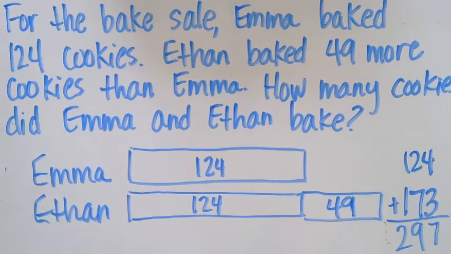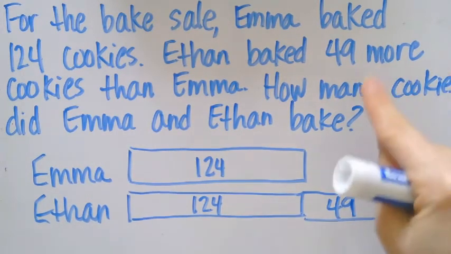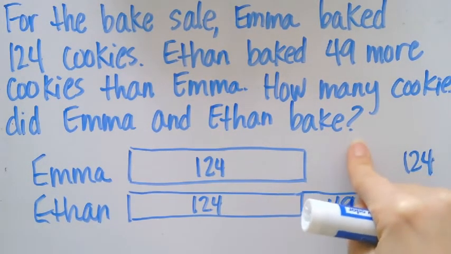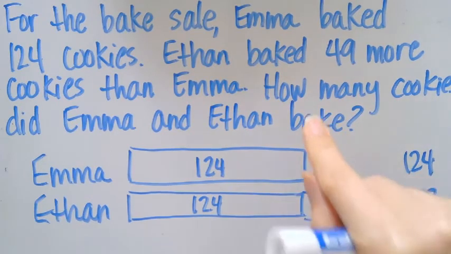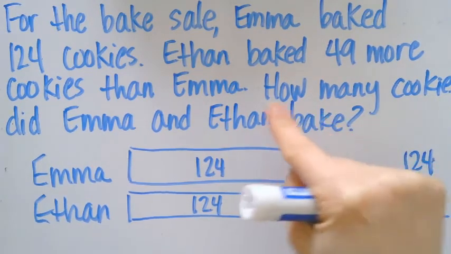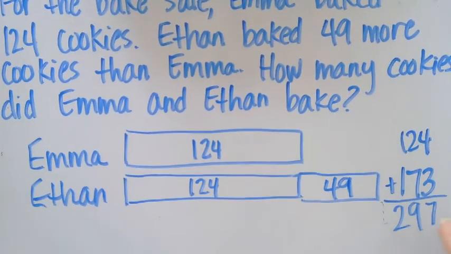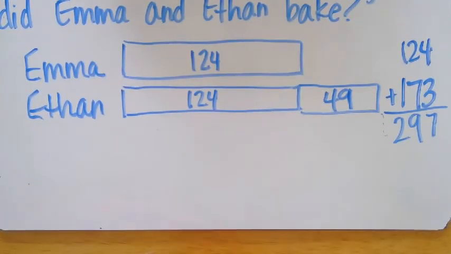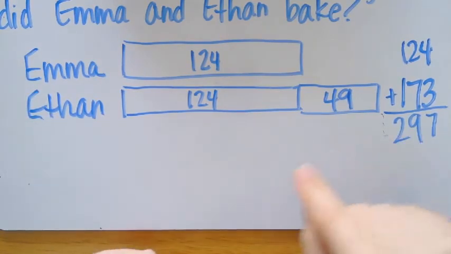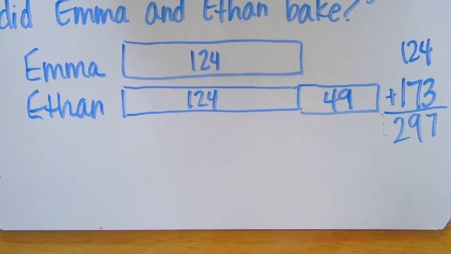We're missing a label. So if you don't remember, go back to the question where the question mark is. Find that question mark. It tells you everything that you need. How many cookies did Emma and Ethan bake? So 297 represents what? Amounts of what? Cookies. So if you write 297 cookies, that is a good level 3 body of work because you had the answer complete with 297 and it's labeled cookies.